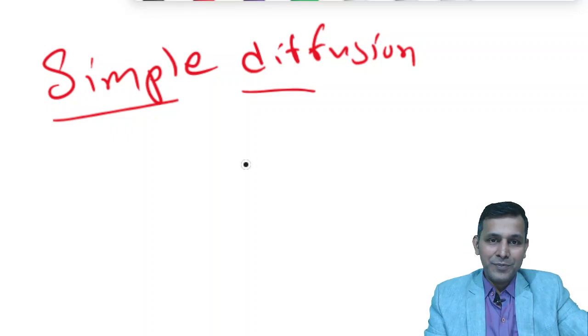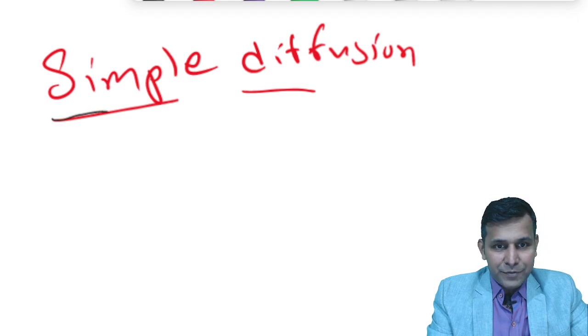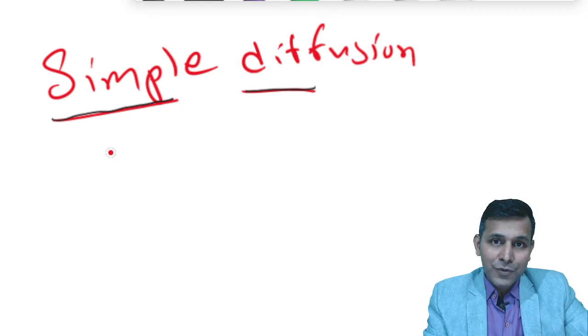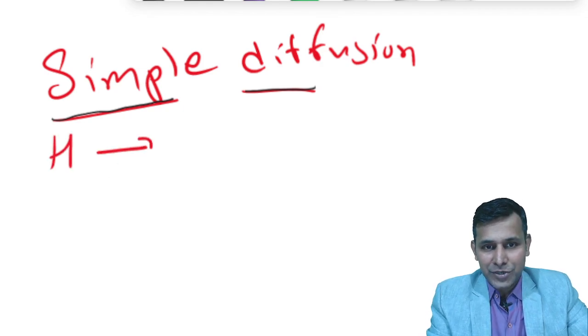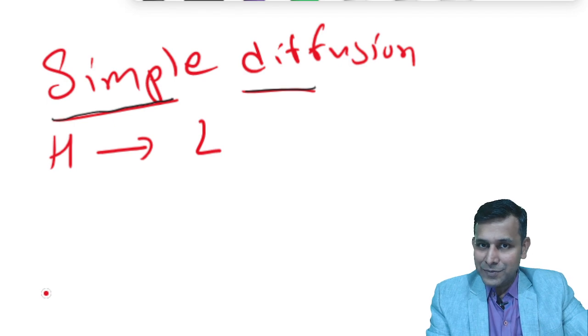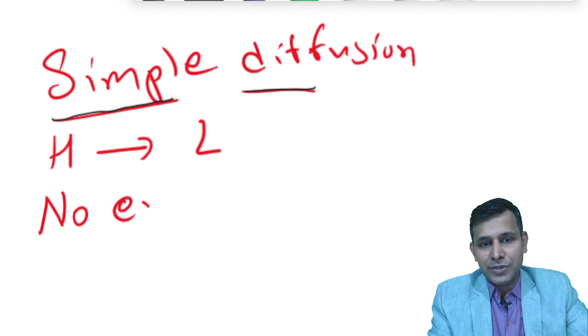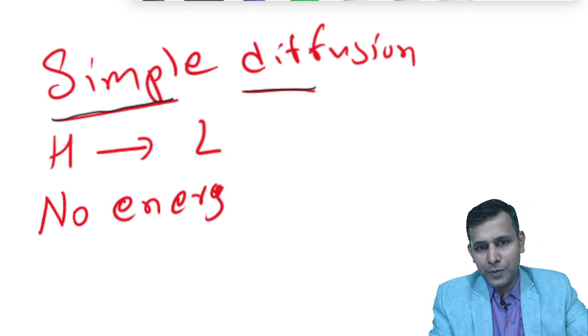Simple diffusion is a type of passive transport in which the substance moves from higher concentration to lower concentration, and in simple diffusion no energy is used for the movement of the substance.